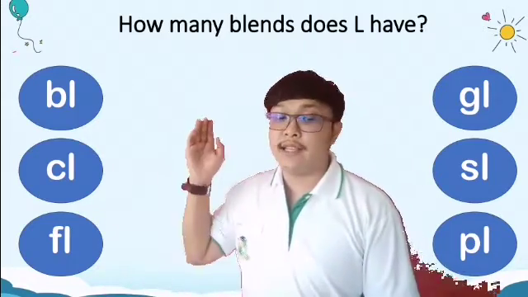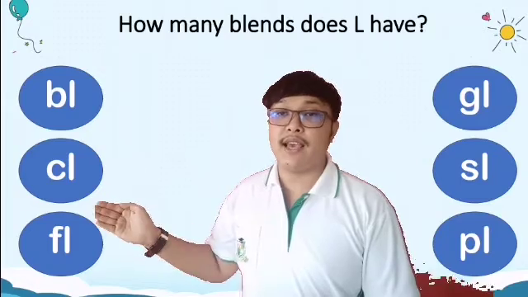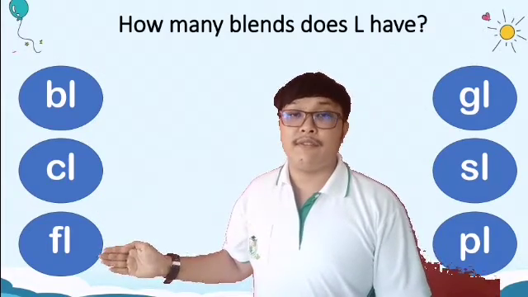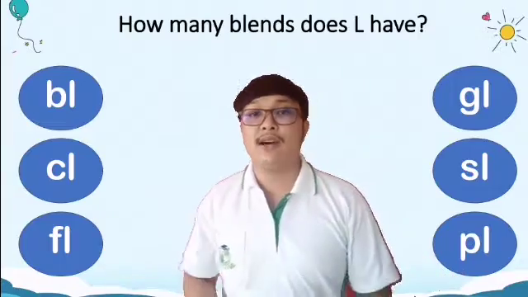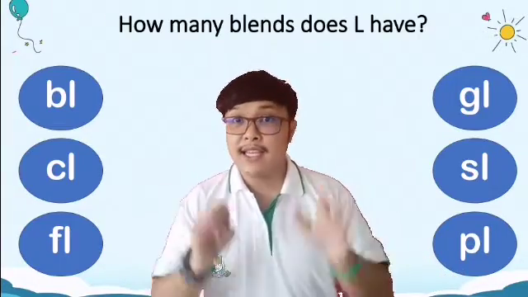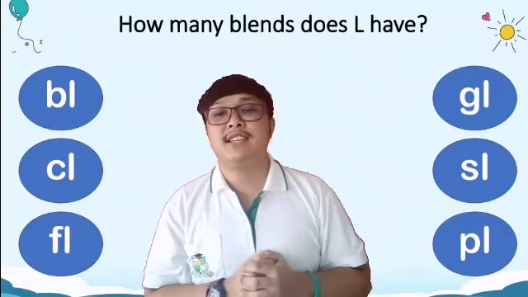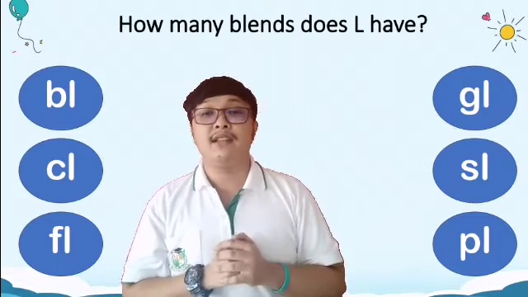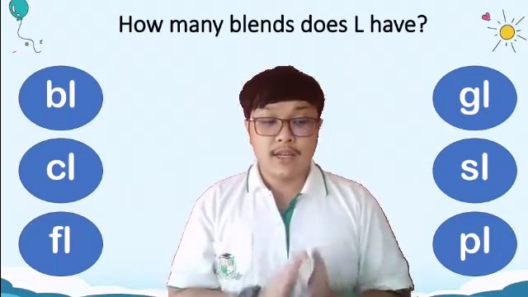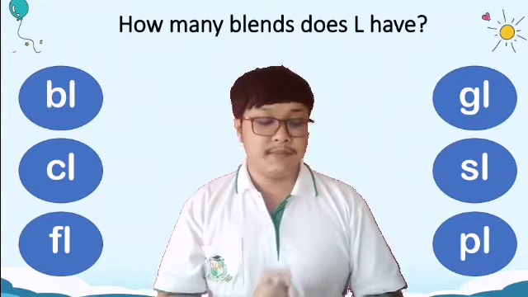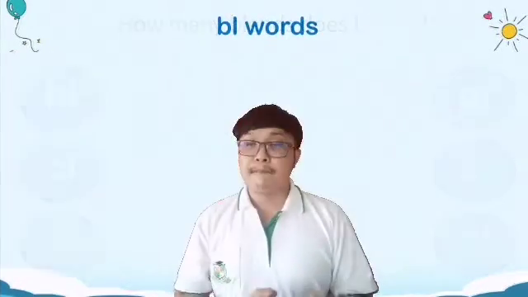And the other side is BL, CL, and FL. So a total of how many? Six. Okay, six L blends.